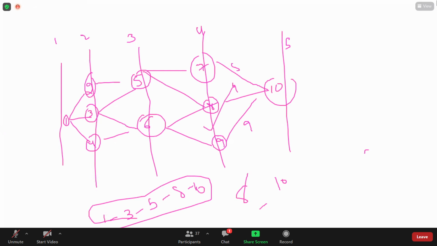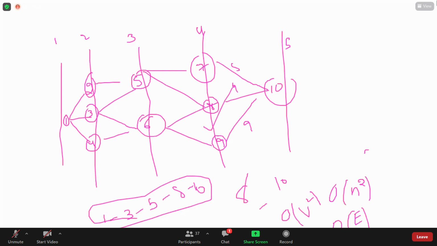What is the time complexity of this? The time complexity of this is big O of V square, which is vertices whole square. Suppose if you represent your vertex as n, it means big O of n square, or else some textbooks may refer to the time complexity as big O of E only. Suppose if you have any one of the options, you may select big O of V square or big O of n square or big O of E.